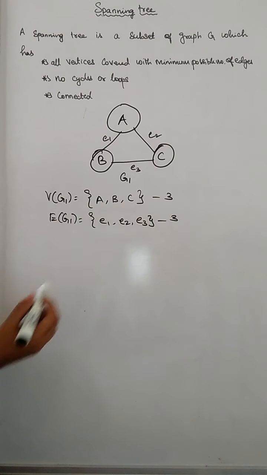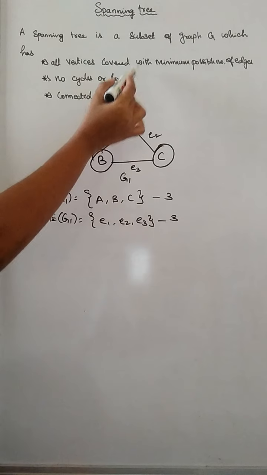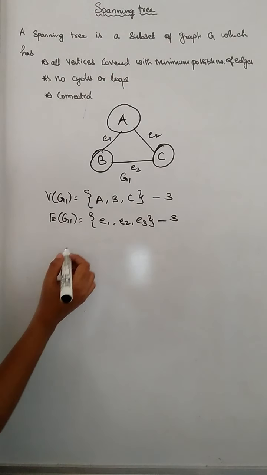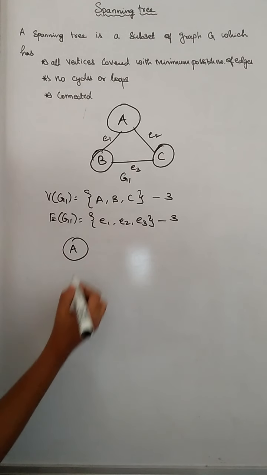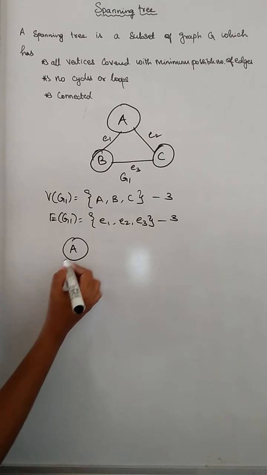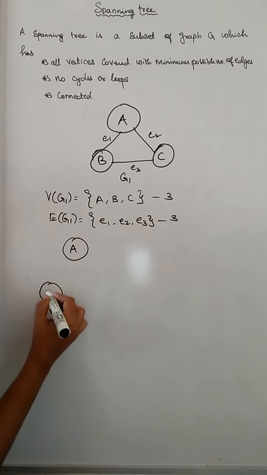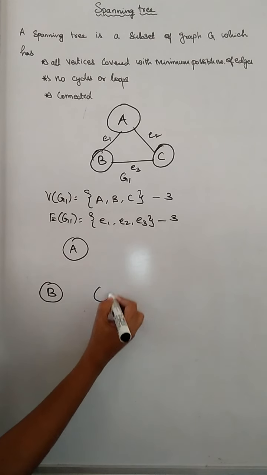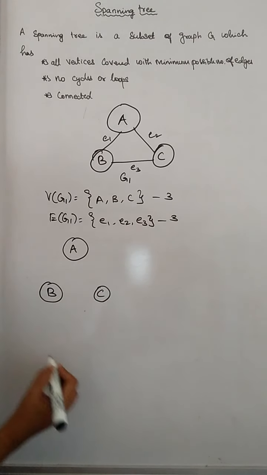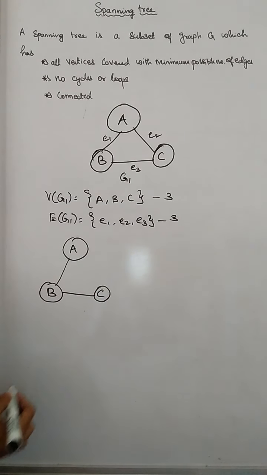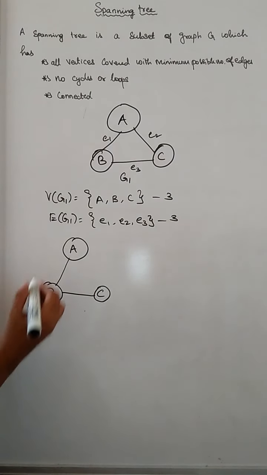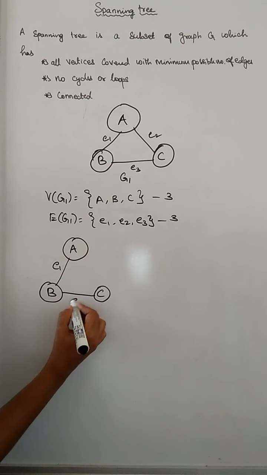So what's the condition to be satisfied? All vertices with minimum possible number of edges. So I am drawing one subset. So here I am having A, B and C, and I am drawing the edges E1 and E3.